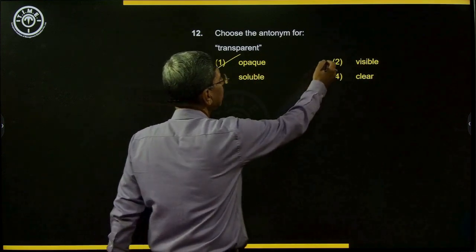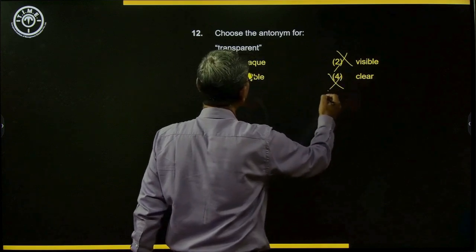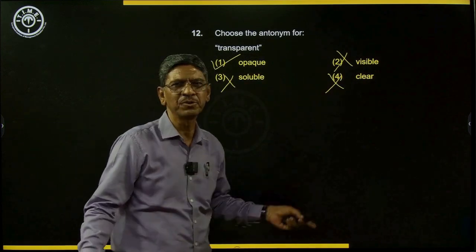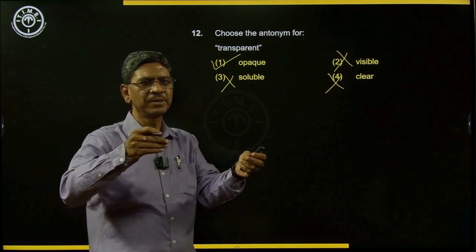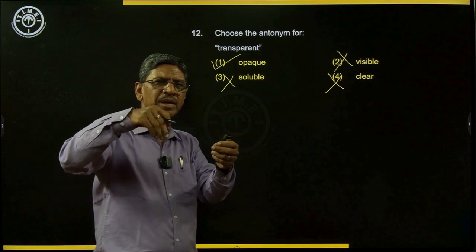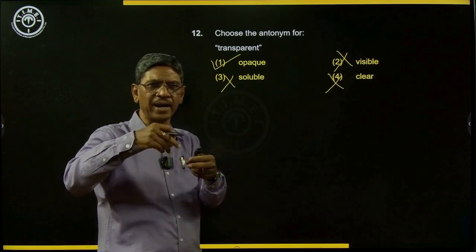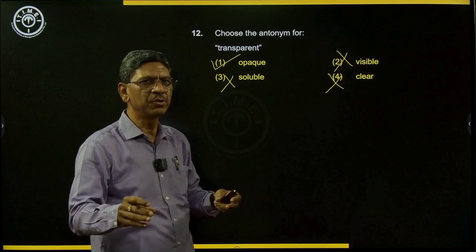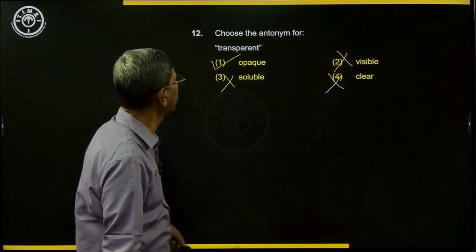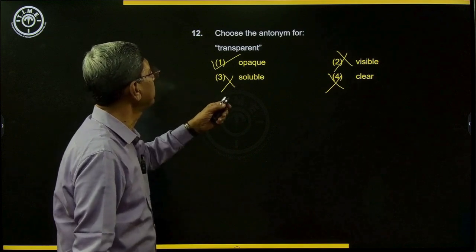So visible is wrong, clear is wrong, soluble is something else. I'm sure you know the solute and solvent. Something that you can mix in the solvent and dissolve, then it becomes soluble. That is the meaning of soluble. So opaque is the best one.